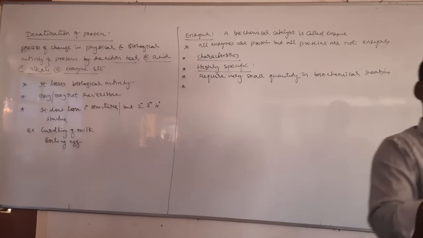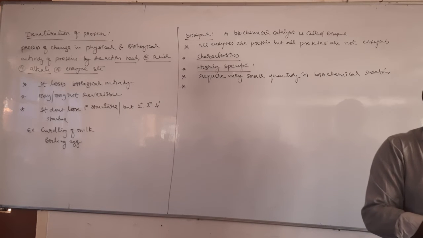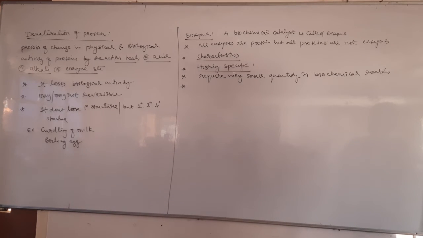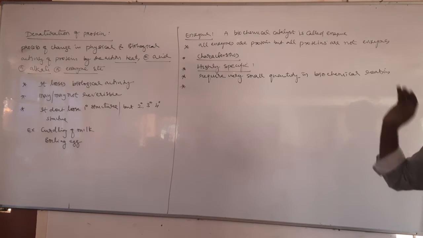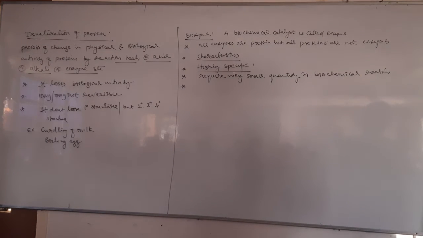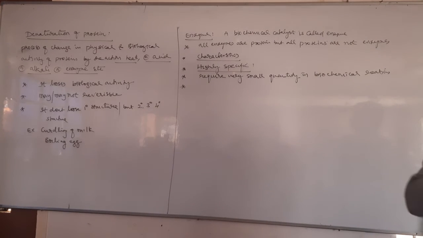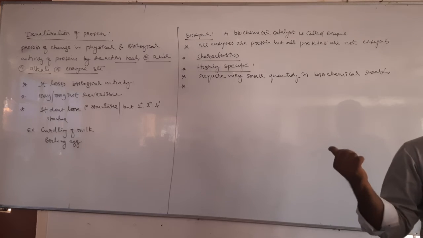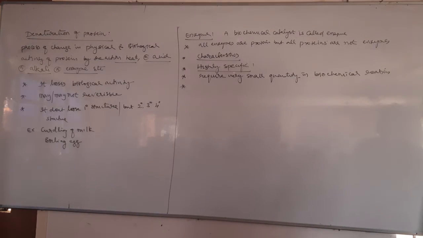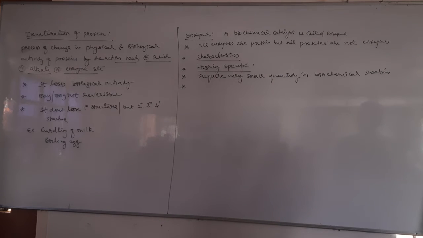But what can it do? It brings the equilibrium quickly by reducing the activation energy. The activation energy of the reaction is reduced by the enzyme, or by the catalyst also.